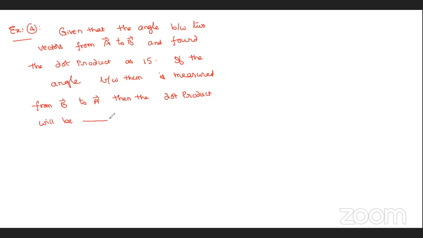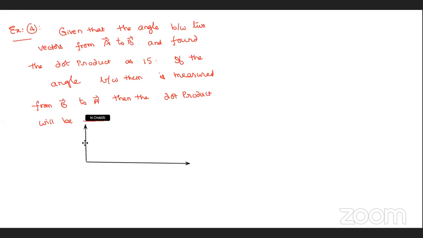First, try to understand the question here. What actually is he asking? Suppose you take a vector along the x-axis and you take another vector along the y-axis.